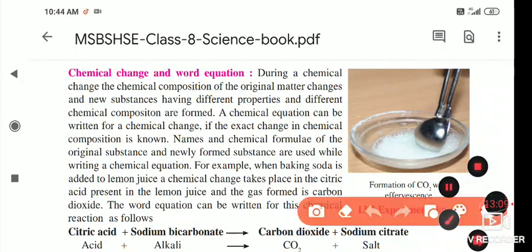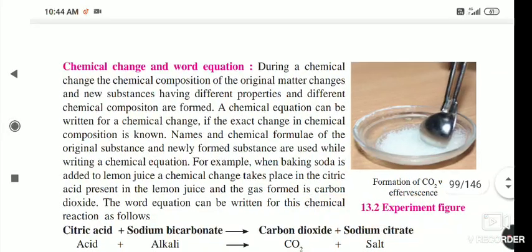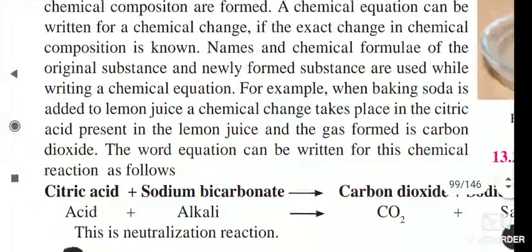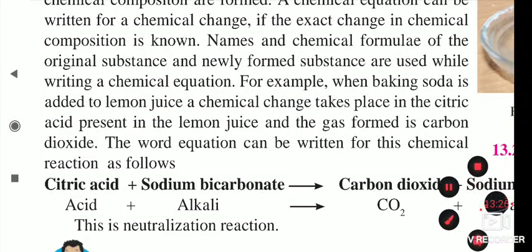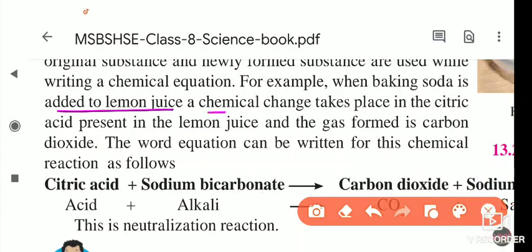The chemical equation can be written for a chemical change if the exact change in chemical composition is known. The names and the chemical formulae of the original substance and the newly formed substance are used while writing the chemical equation. For example, when baking soda is added to lemon juice, a chemical change takes place in the citric acid.